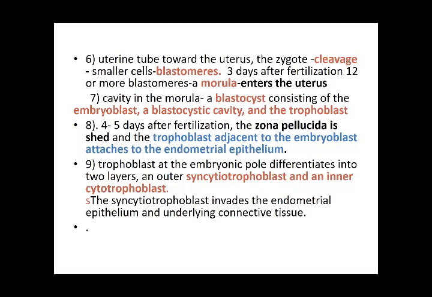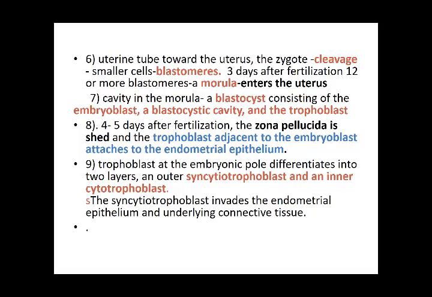That is the cleavage process, which starts from 1 to 2, 2 to 4 and so on until the 12 to 16 cell stage. This is called the morula. It moves from the fallopian tube towards the uterine cavity, and there it is going to start to embed. This compact cell mass is going to divide into two arrangements, one called the inner cell mass and the other the outer cell mass.